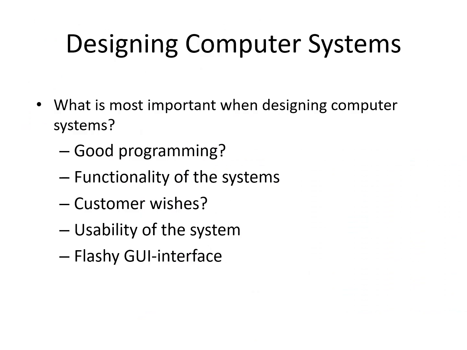When designing computer systems, what is the most important? Good programming, functionality of the system, customer wishes, usability of the system, flashy GUI interface.